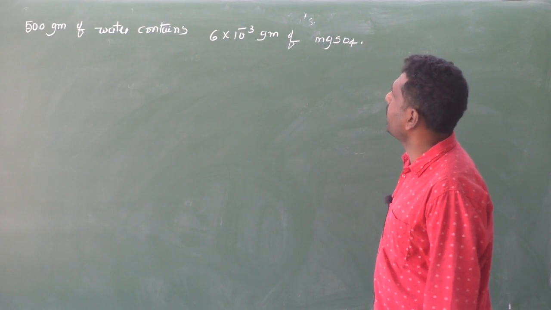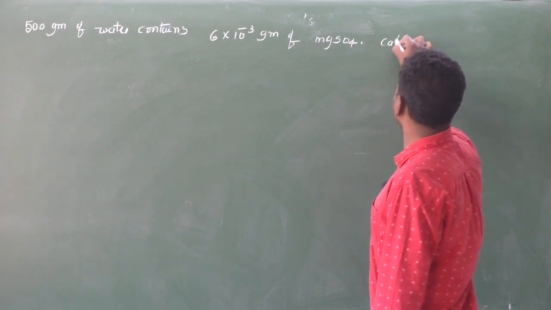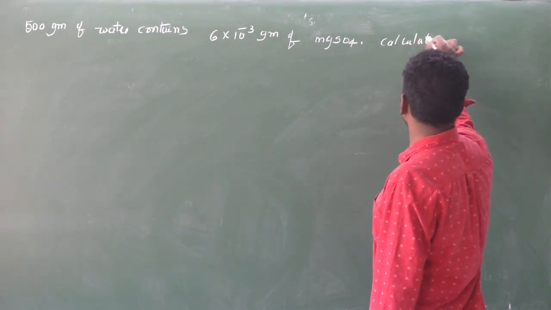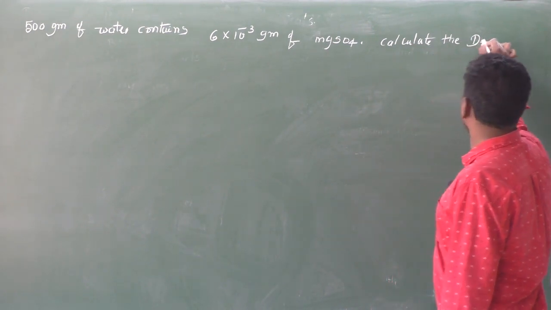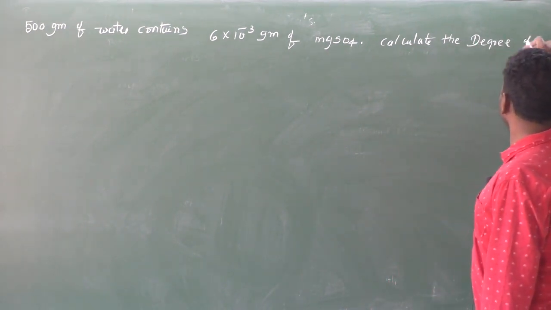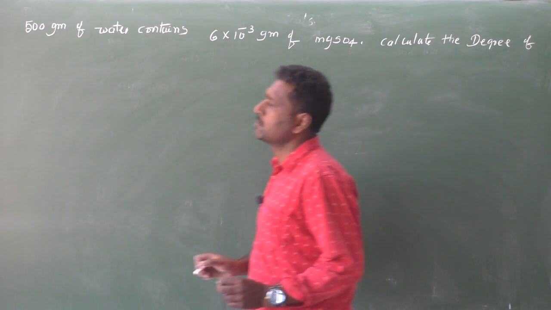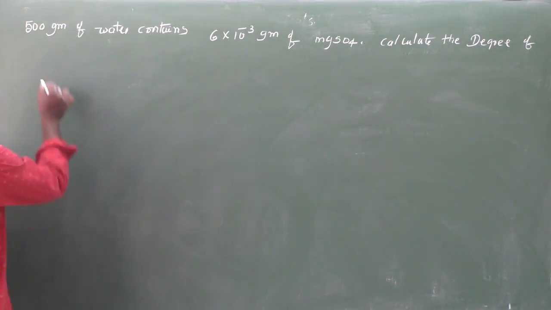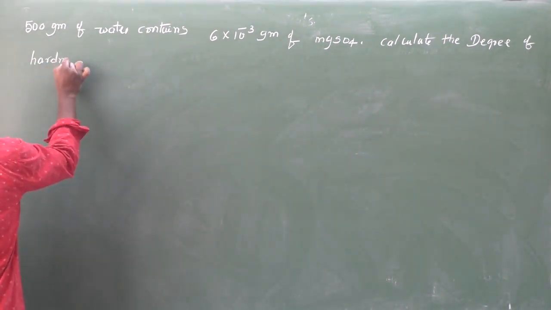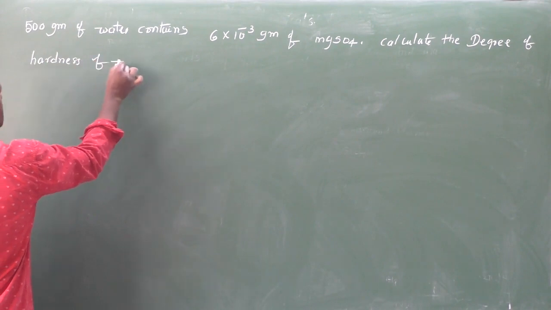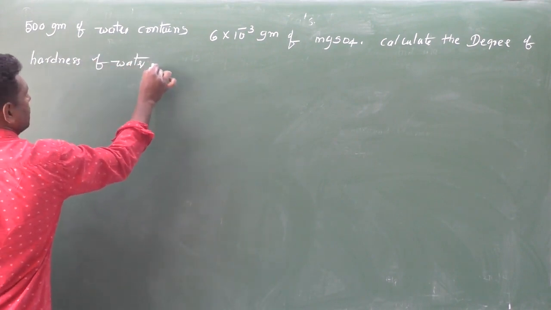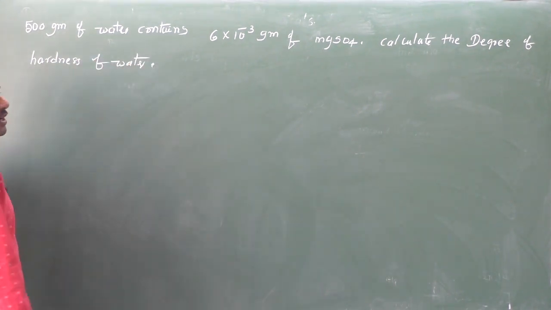Calculate the degree of hardness of water.